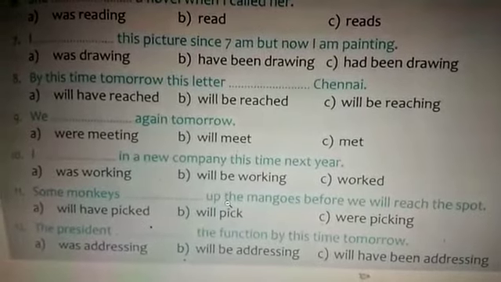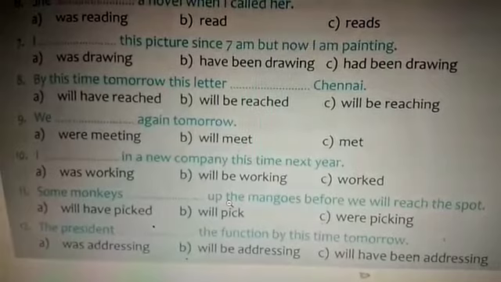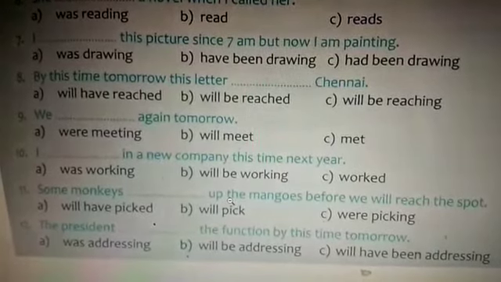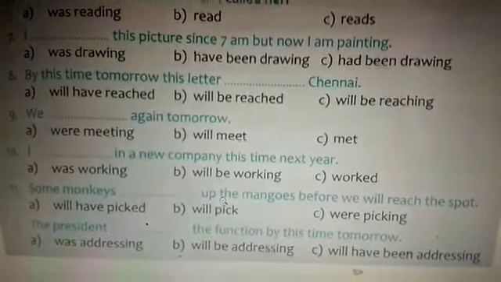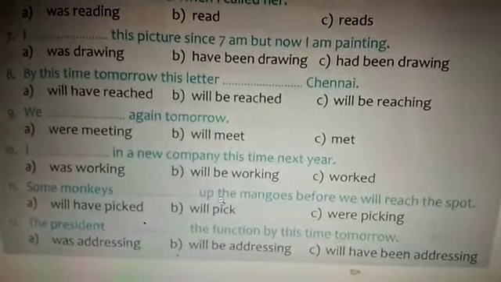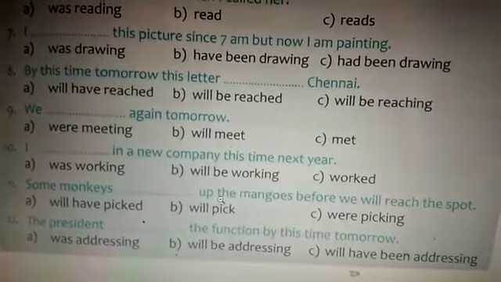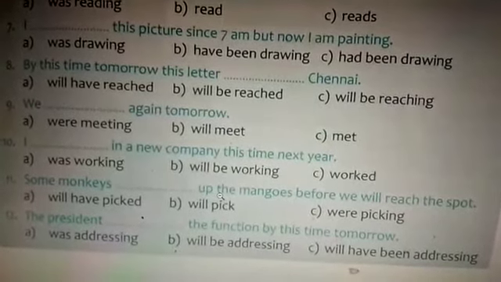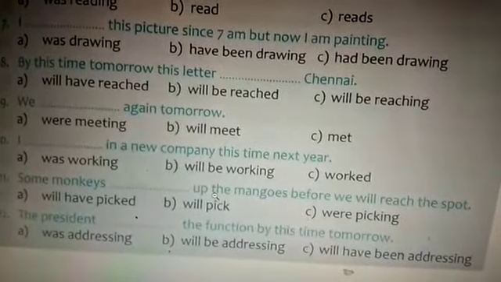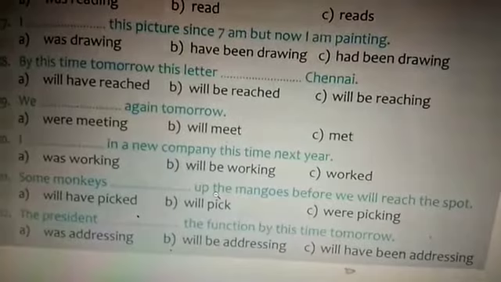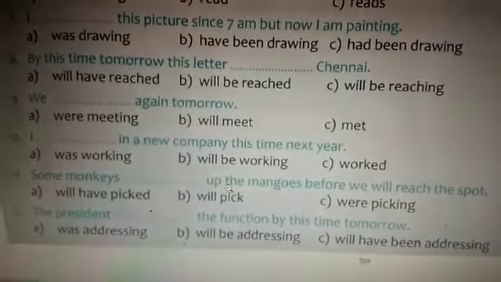Ninth one, we will be reaching again tomorrow, or we will reach again, we will meet again tomorrow. Ninth one, option B. We will meet again tomorrow. Tenth one you see, I will be working in a new company this time. That is option B. I will be working in a new company this time next year.